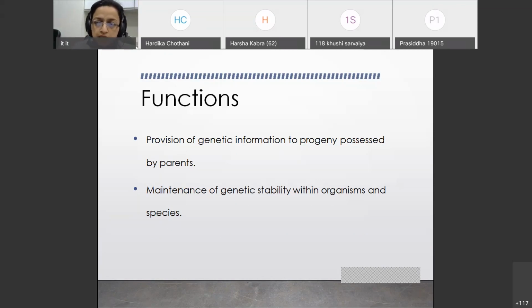So this is again a Viva question. You know replication well, but if the functions of replication are asked, what is the need of having replication, students are not able to answer it properly. So be specific in your answer in the Viva. The first is provision of genetic information to progeny possessed by the parent, and second is maintenance of genetic stability within organisms and species. So these two important functions are there for replication as such.